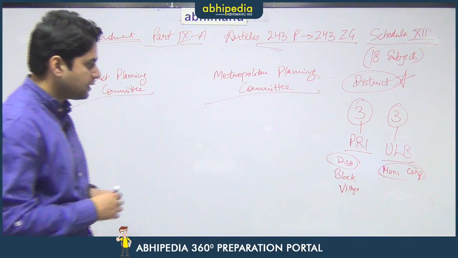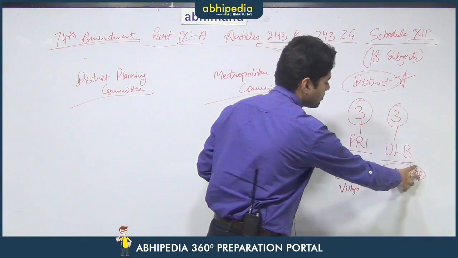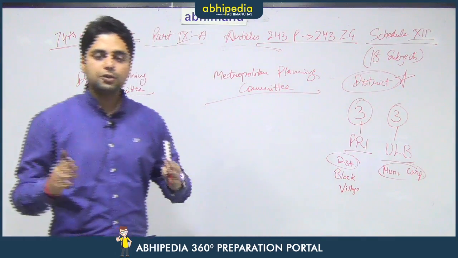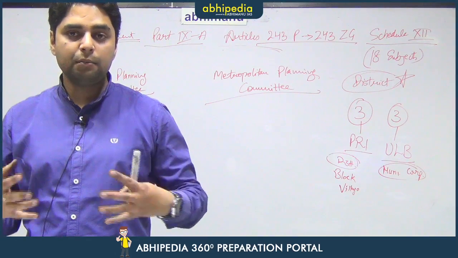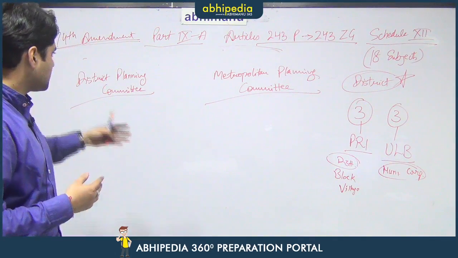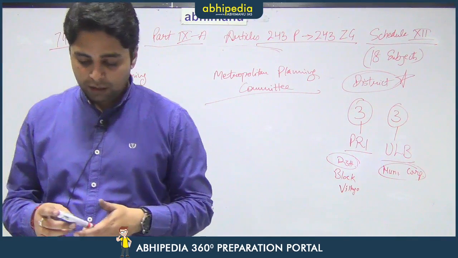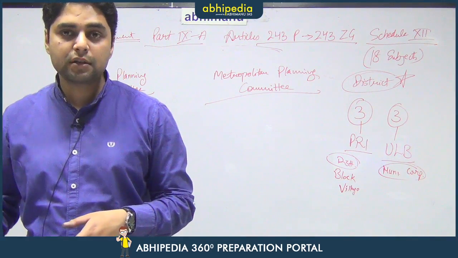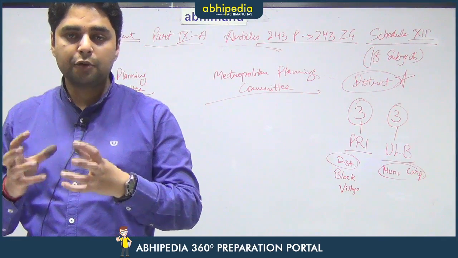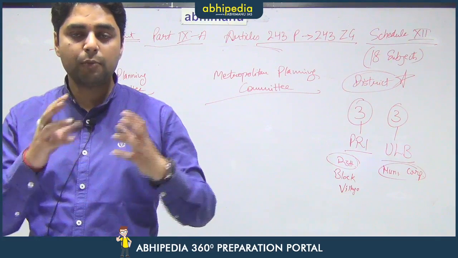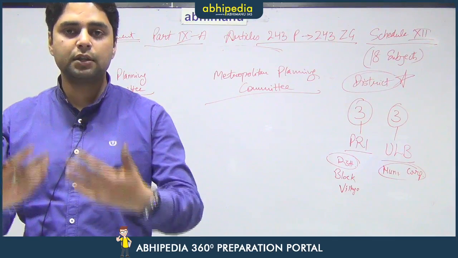But at the district level, these are two parallel bodies. This body is looking at the rural areas and this body is looking at the urban areas. There needs to be synchronization as far as planning is concerned. To synchronize the planning between rural and urban areas, there are district planning committees in every district. For example, if the state government has to allocate some funds for the implementation of a scheme, they will not see how much funds are to be given to the rural bodies and how much of the funds are to be given to the urban bodies. They will simply send those funds to the district planning committees.